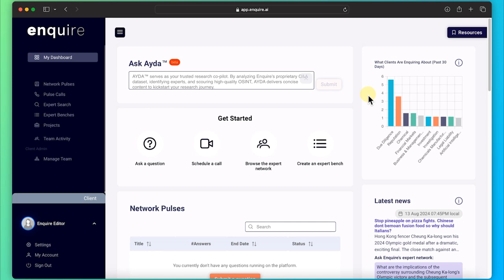When you first log into Enquire, you will see the dashboard view. Our AI co-pilot, Ida, is at the top of the page, ready to produce one-page insights briefs on a topic of interest.